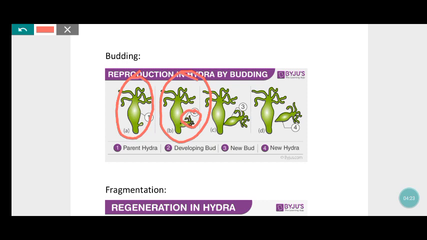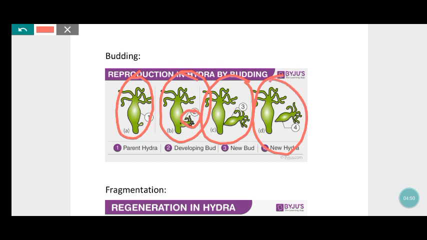First one, you can see a small growth in the hydra plant, that is a small baby. Then second, the developing bud, it is developing more and more. Third, new bud, it is forming a new organism from a single parent.